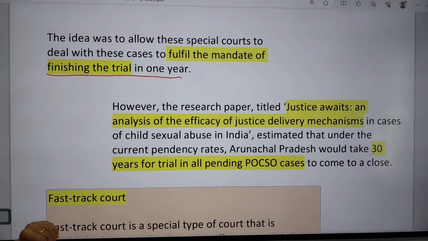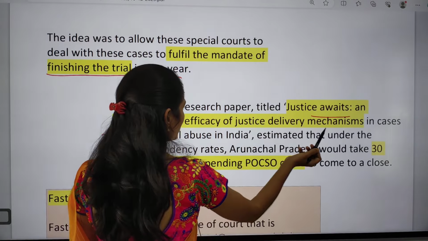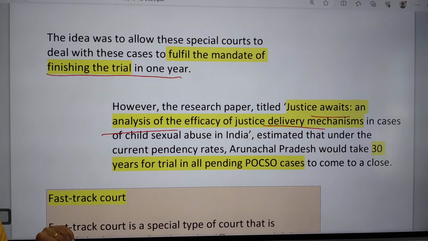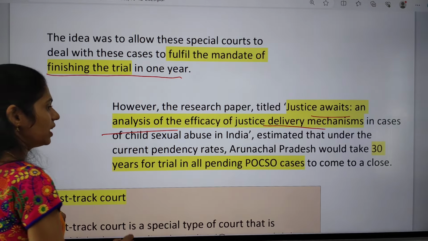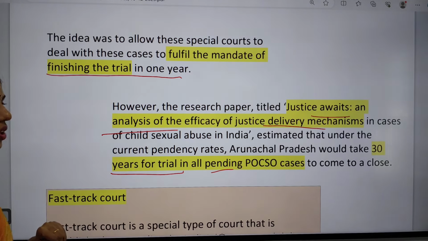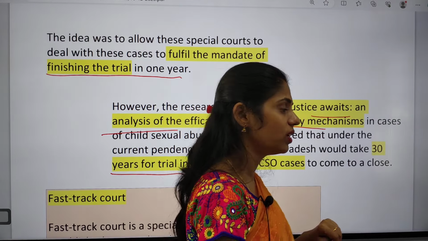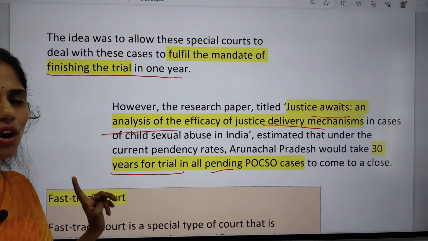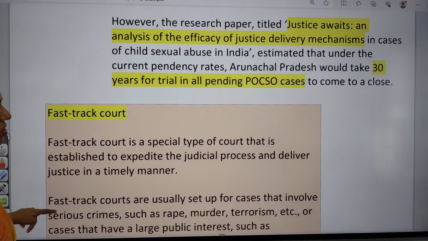But this research paper, titled Justice Awaits: an analysis of the efficiency of the justice delivery mechanism, says that in these fast track courts also there is increased pendency of cases. Arunachal Pradesh will take around 30 years for the trial of pending POCSO cases to come to a close. It will take around 30 years to dispose of all those cases, and you can see how slowly they are performing. So what is the concept of fast track courts?